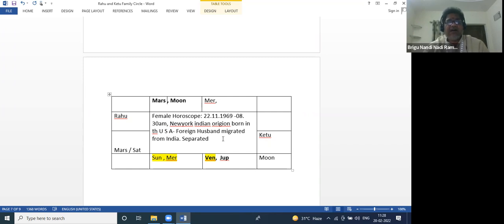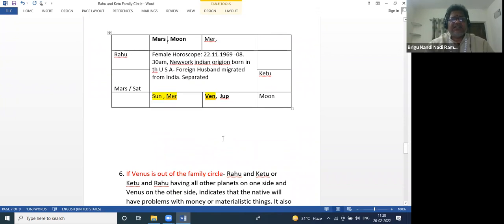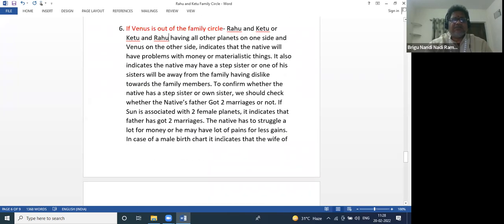We also check whether the siblings will be a step brother or not. Already for step brother, we have discussed it in our previous class. Mars is outside, and Sun is, for example, conjoined with the 2 female planets. Then Mars will be a step brother. Otherwise, if he is not a step brother, the brother will be against the family. The brother may leave the family. The brother in a younger age may be missed. He might be missing. These things generally happen if Mars is outside the Rahu Ketu family circle.